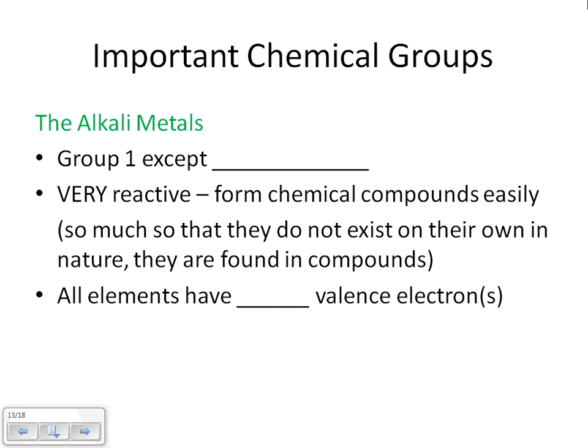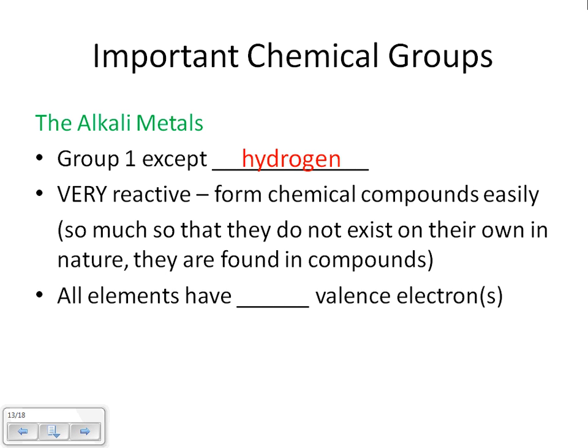All right, let's go through a couple of important chemical groups. These are, remember, the columns. You need to know these ones. The first one is the alkali metals, and this is the demonstration that I'm going to show you in class. It consists of everything in group 1 except for hydrogen, so you could write that in. They are very, very reactive. They like to form chemical compounds easily, so much so that they do not exist on their own in nature.